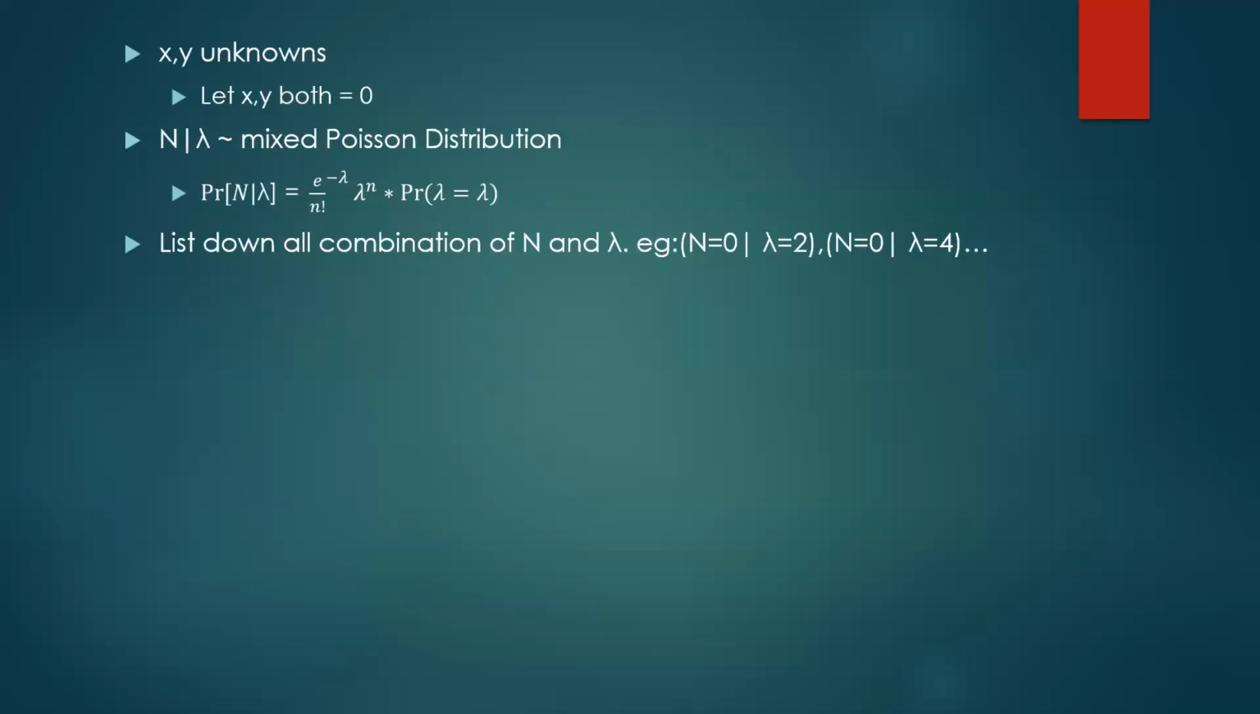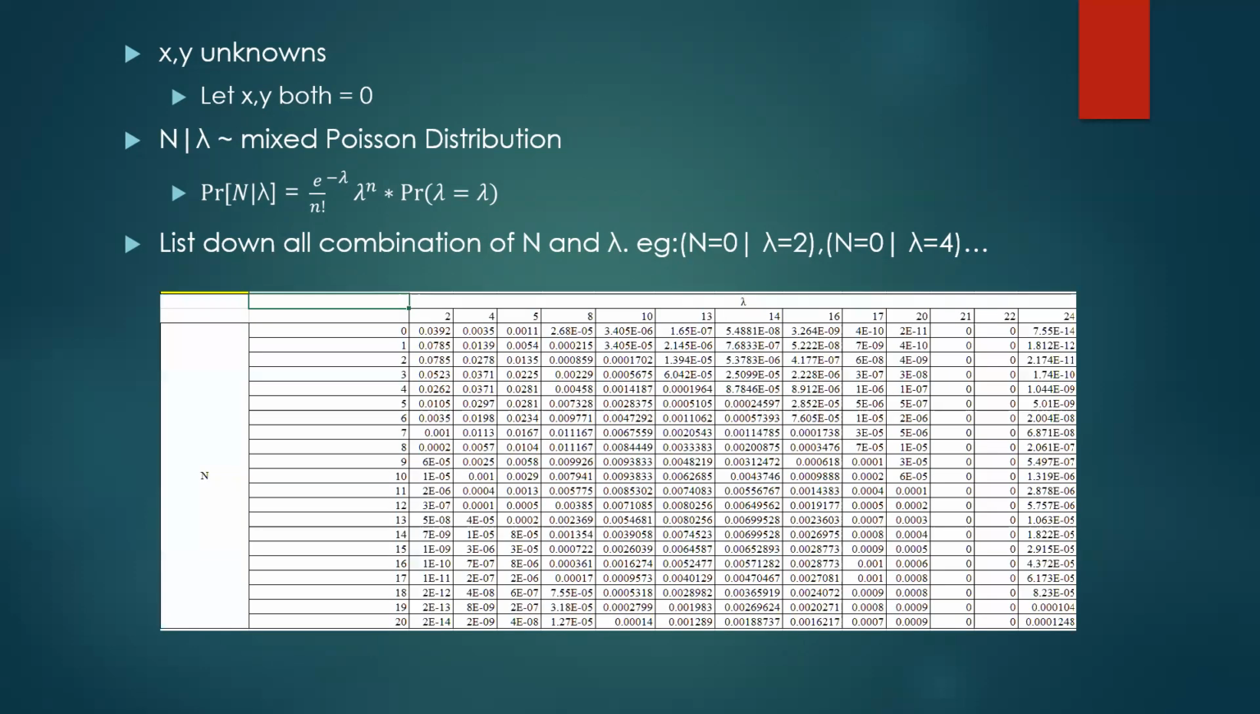So we list down all the combinations of N and lambda. For example, like I said just now, N equals 0, lambda equals 2. We also have N equals 0, lambda equals 4, and others. We list until 20, since we need to find the probability of N greater than 20. By using Excel, this is the table that I provided. When N equals 0, lambda equals 2, the value is 0.0392. And when N equals 0, lambda equals 4, it is 0.0035, and others. But you need to know that the x and y value is 0, so for 21 and 22, the lambda value is all 0.